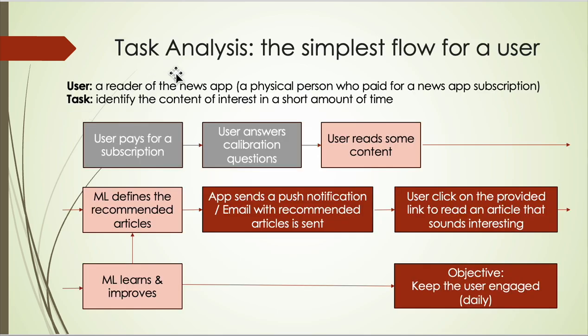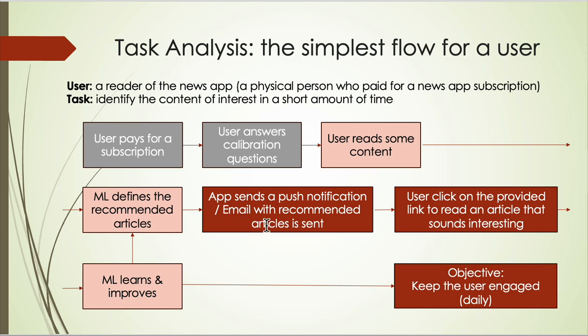So our user is a physical person who paid for a subscription for the news app, and the task here would be to identify the content of interest in the shortest amount of time possible. Some users will be new, so for them the whole journey starts with paying for a subscription and answering the calibration questions, and then maybe reading some articles in the app. And some readers are already there for a while, so this journey starts from the history of the content that they have read. Next step, the machine learning model defines the recommended articles.